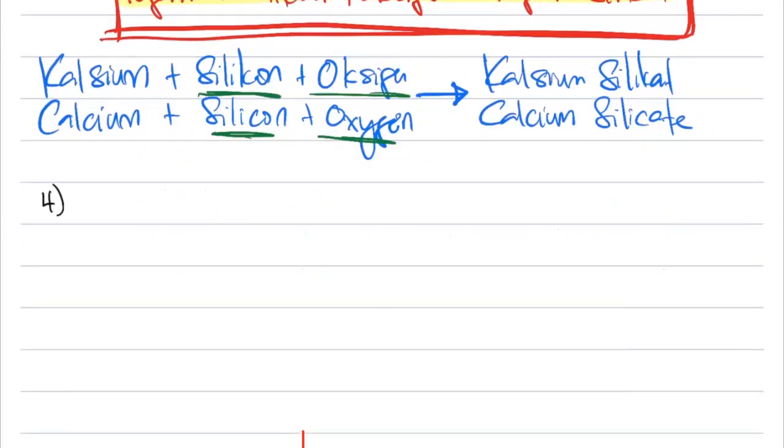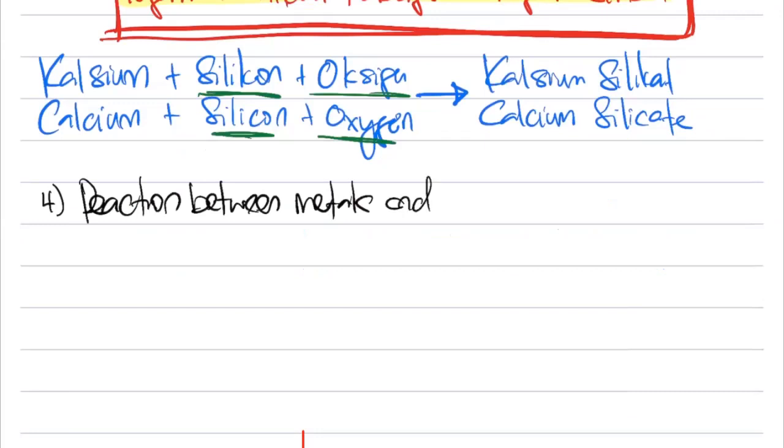Formula number 4, we got reaction between metals and, or with, carbon and oxygen.